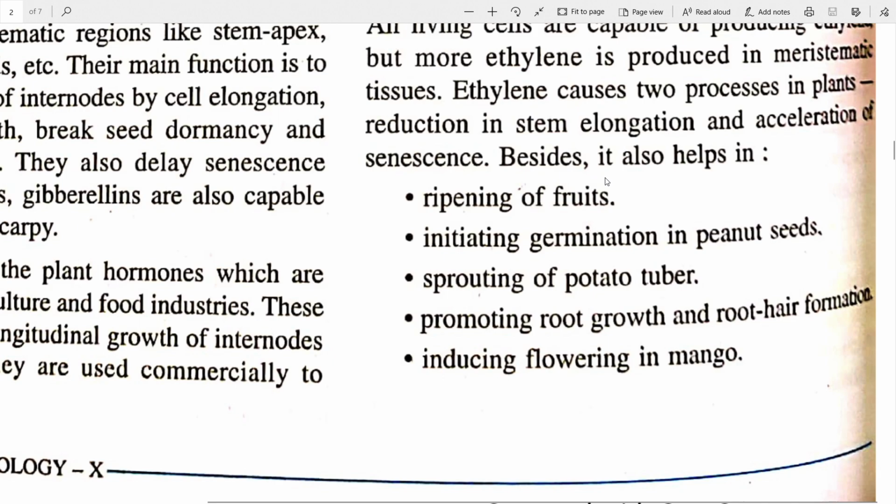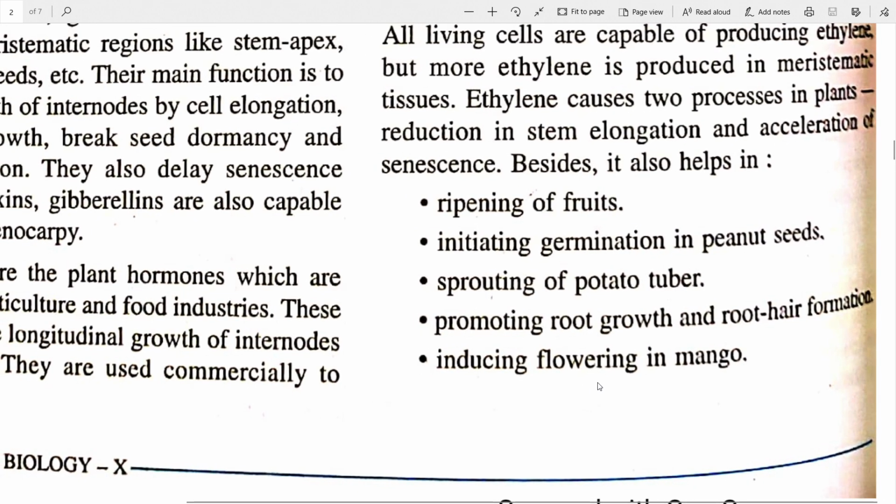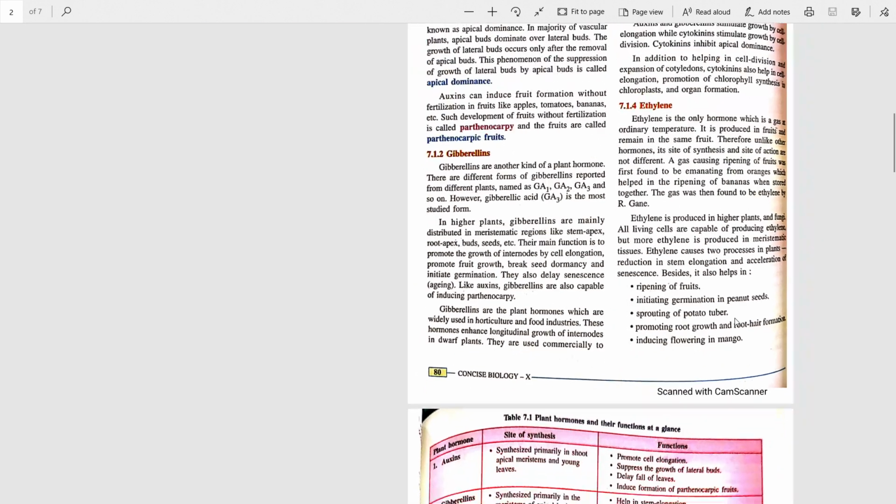Besides, it also helps, did I tell you the reduction of stem elongation? The other hormones that we read before were all causing stem elongation or the parts to elongate. This one does the opposite of it. It reduces the stem elongation. Besides, it also helps in ripening of fruits, initiating germination in peanut seeds, sprouting of potato tuber, promoting root growth and root hair formation, inducing flowering in mango. These points are pretty self-explanatory. You must remember a few of them as these. This comes under the functions of ethylene.